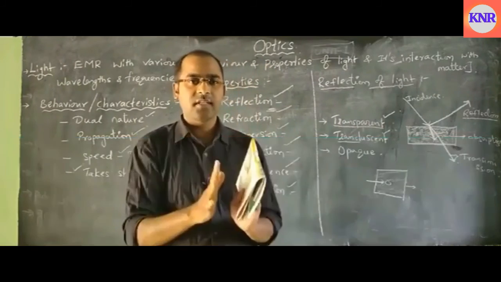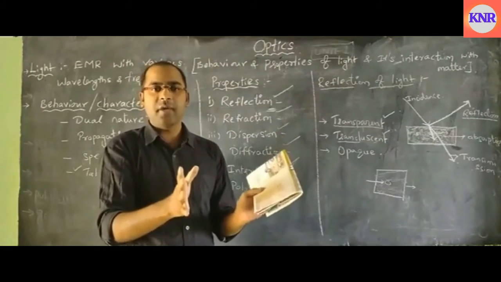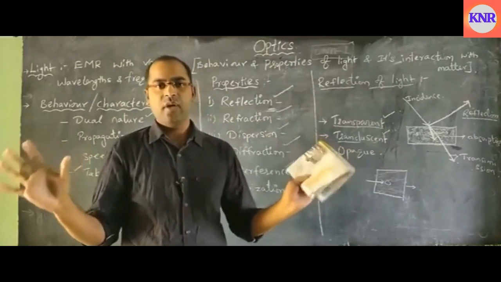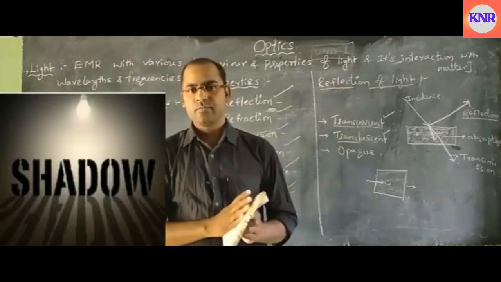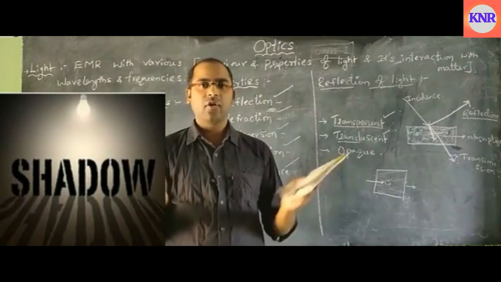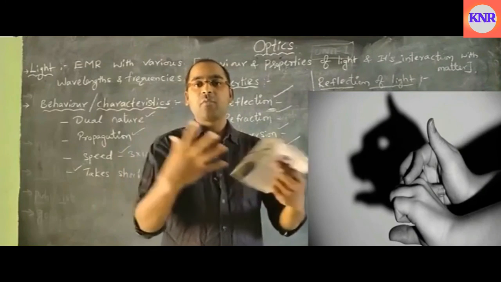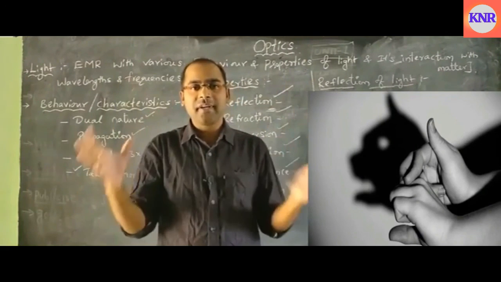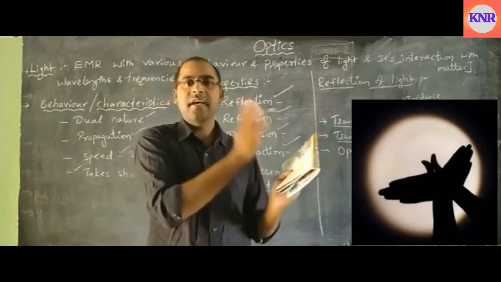So here we are going to discuss completely about opaque materials. How does the light behave when it hits opaque materials? At that time only reflection will take place. When you are walking in sunlight, you can see your shadow. The shadow is formed because you are an opaque material. You are not allowing the light to pass through you, and your body is not transparent to the light. So that is why it forms a shadow. Whenever there are opaque materials, they form shadows, right? They are forming shadows means they are reflecting the light.